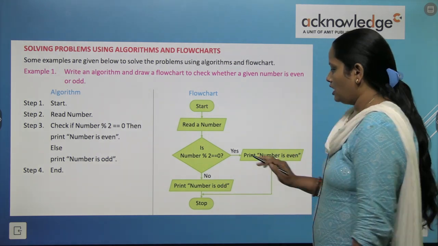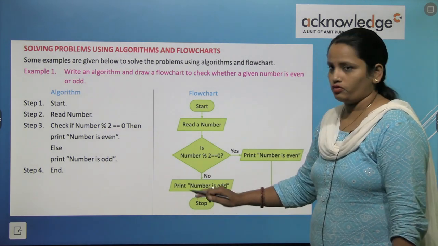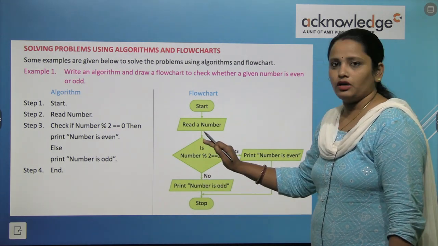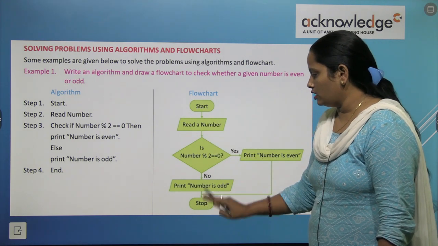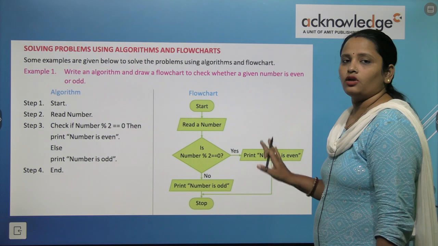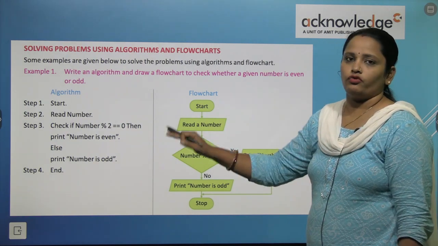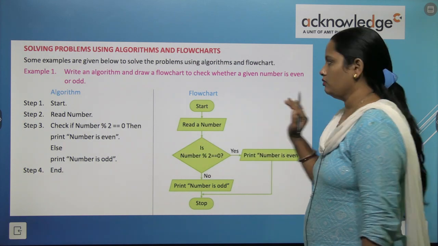So if the number is even, we have to go to stop, we don't have to follow this step, and if the number is odd, then we have to follow this step. We don't have to consider the step written on the right side of our book. So this is the difference between algorithm and flowchart.